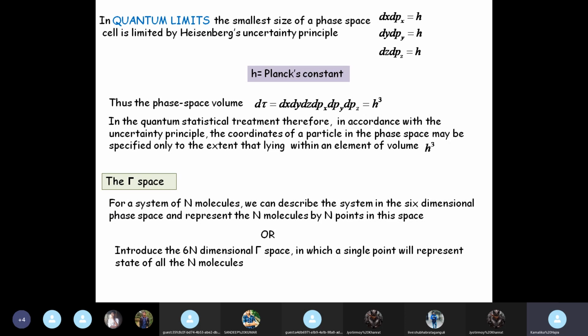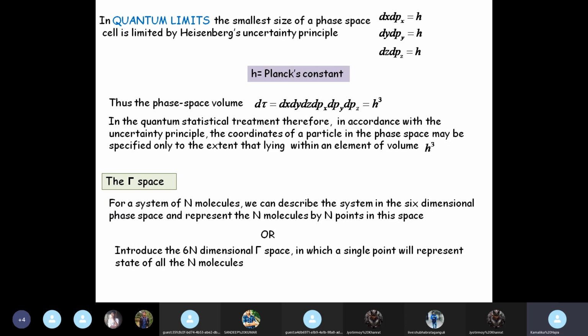So instead of the 6-dimensional space with n points, we switch to a space which is 6n dimensional. If you have 3 molecules, you go to the 18-dimensional space, 6 into 3, and in that space only one point represents all the 3 molecules.